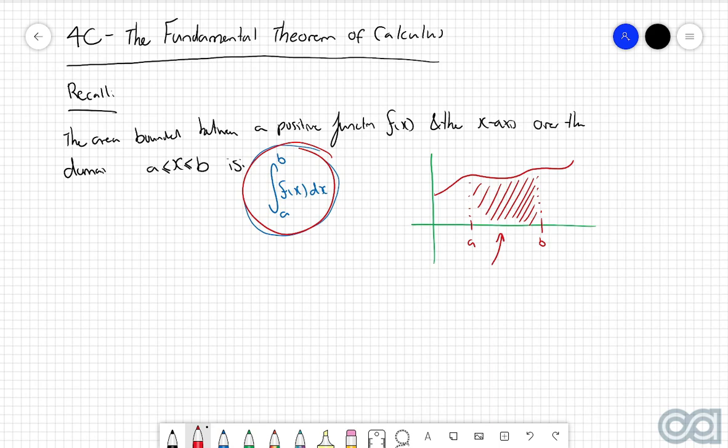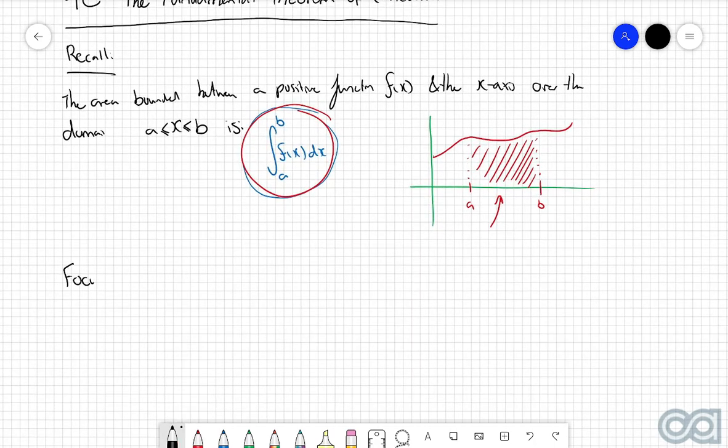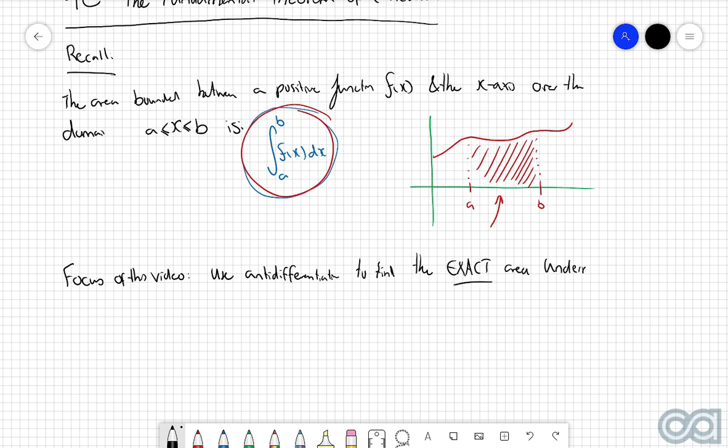However, what we're going to be focusing on in this video is how we can use anti-differentiation to help us find the exact area underneath curves. So the focus of today's video is how we can use anti-differentiation to find the exact area underneath curves.